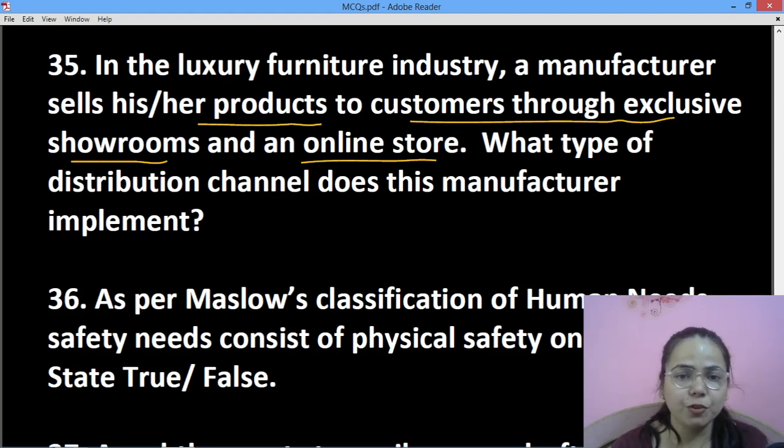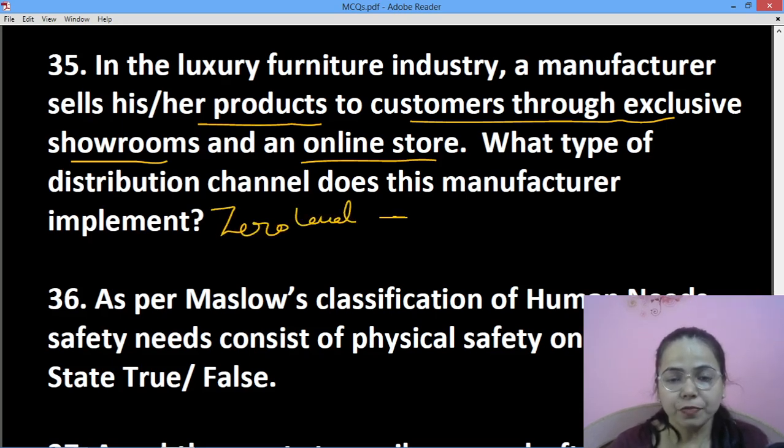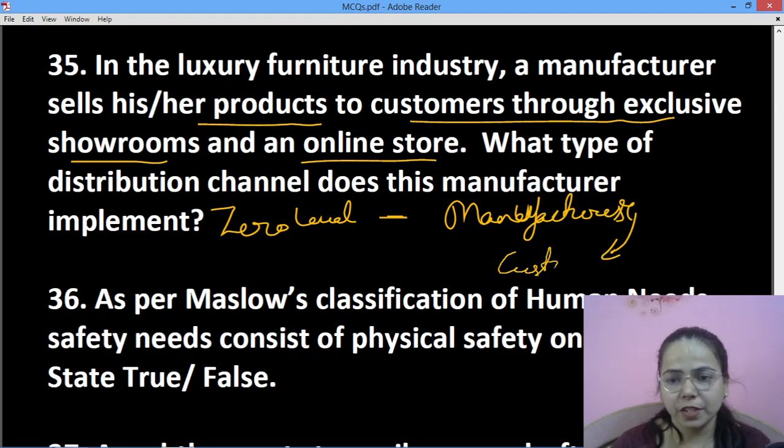What type of distribution channel does this manufacturer implement? It is known as zero level channel, जिसमें only manufacturer selling the goods directly to customer is there. There is no middleman in between.